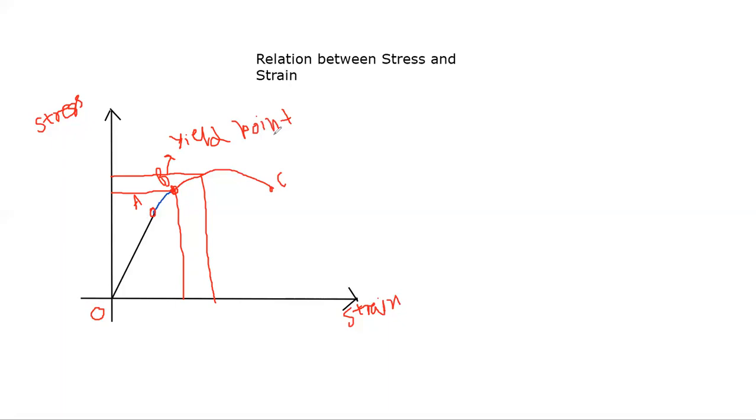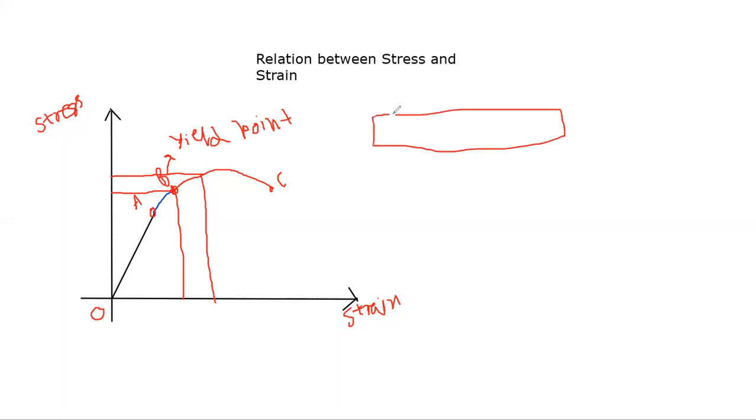Now, what happens after the yield point? The solid now flows, which means beyond the yield point, the metals become ductile. Gold is a very ductile material because the yield point is very small, so very little stress is required. So wires can be drawn out from a solid.